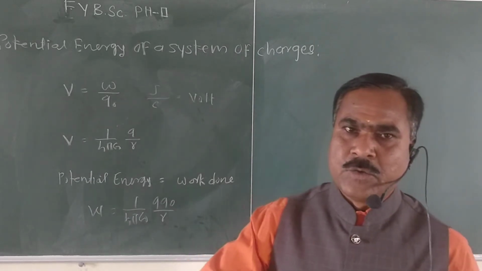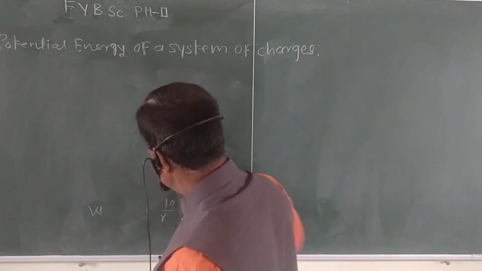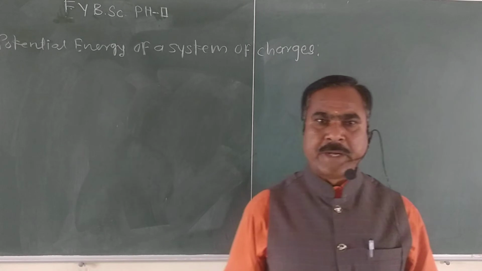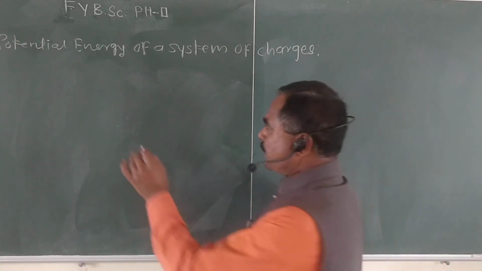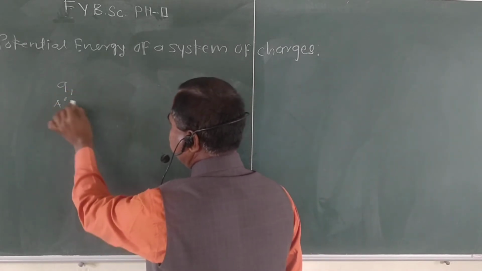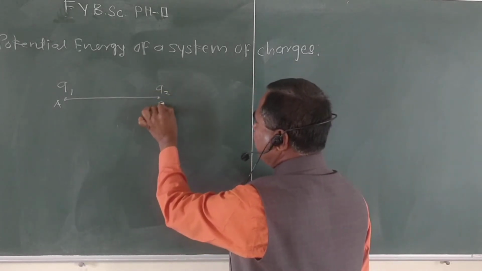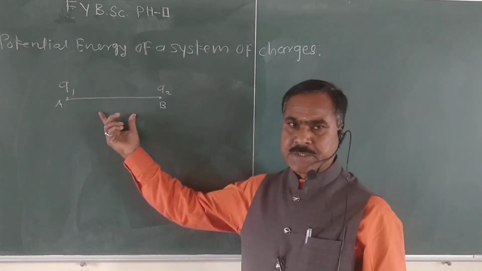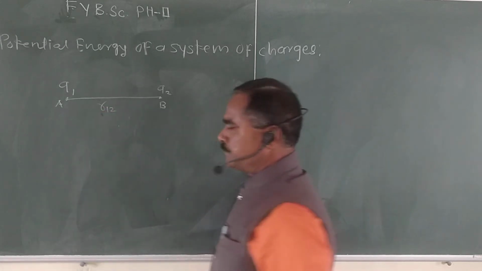So for that we consider a system of two charges, and these two charges are separated by distance R12. That means here we consider charge Q1 at point A and charge Q2 at point B, right? And the separation distance between these two charges is say R12.